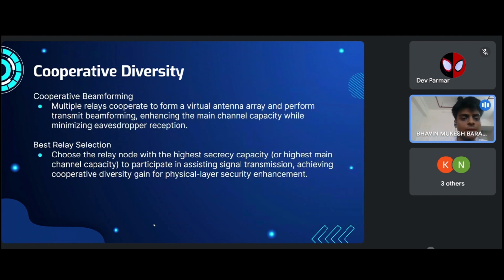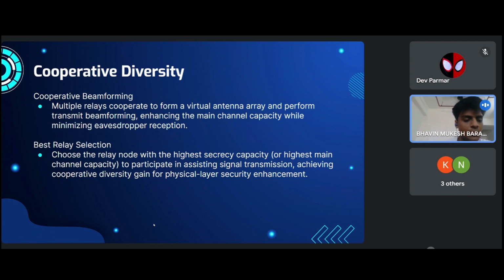So, let's see some perks of cooperative diversity. The first is enhancing main channel capacity. Cooperative diversity increases main channel capacity by utilizing multiple relays to create a virtual antenna array. These relays cooperate with each other to transmit beamforming. It uses constructive interference technique that enhances signal strength.